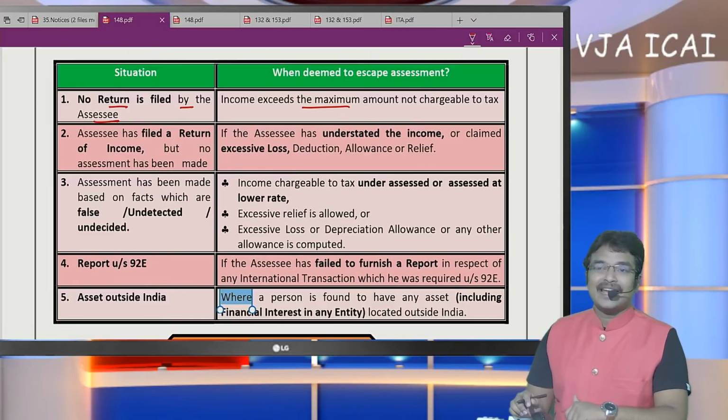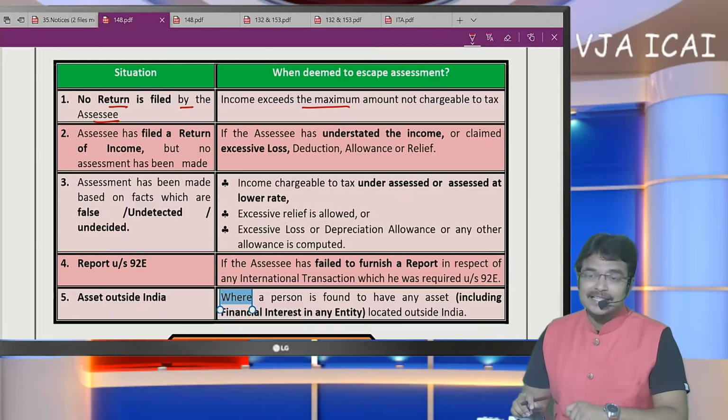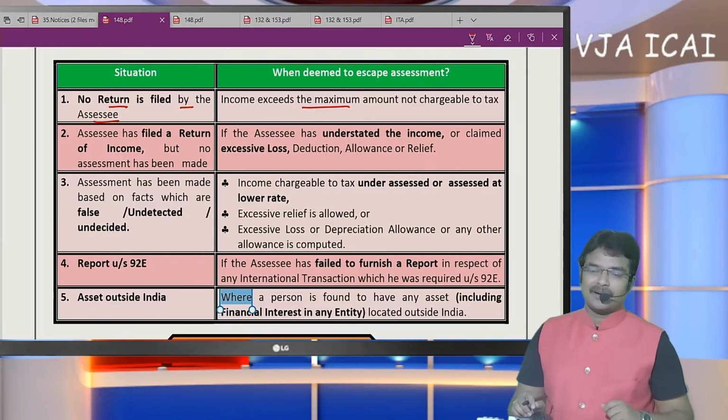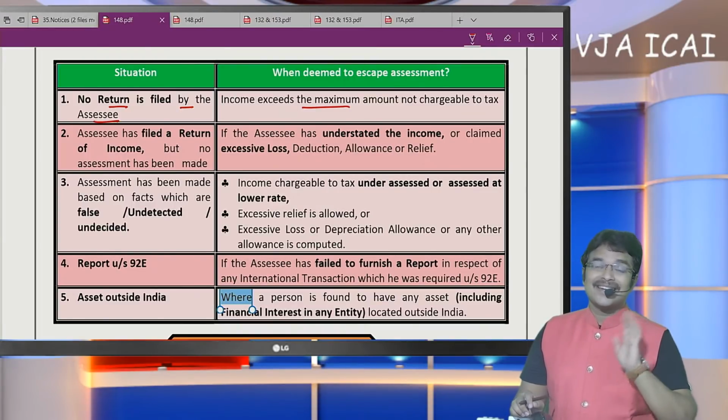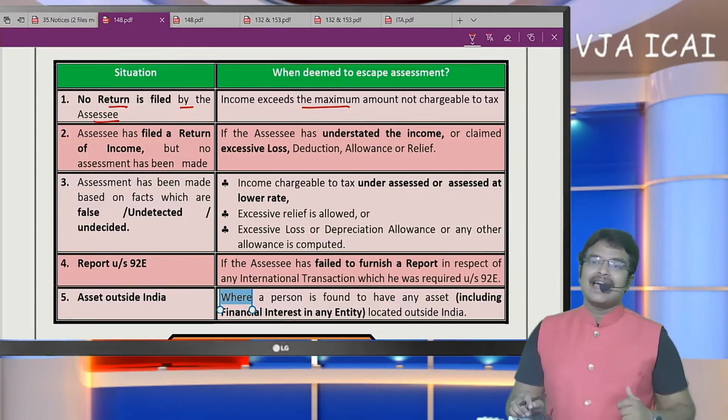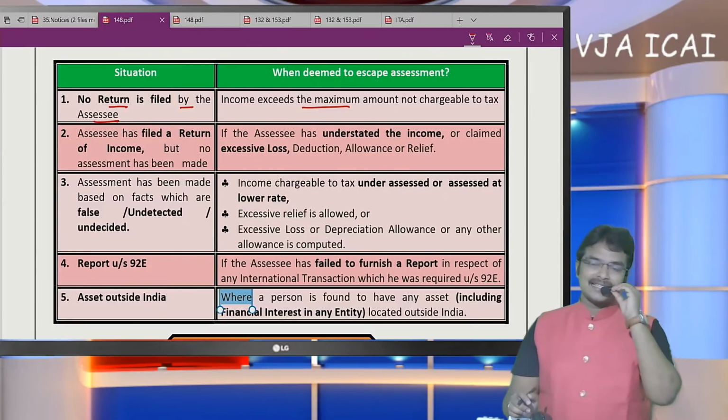The assessing officer is not assured that SSC's income has exceeded the basic exemption limit. In such a case, to know the reasons, the assessing officer shall issue notice under section 142 subsection 1. There, the assessing officer does not have reason to believe that income has escaped. But here, the assessing officer has clear information that SSC has escaped the assessment.